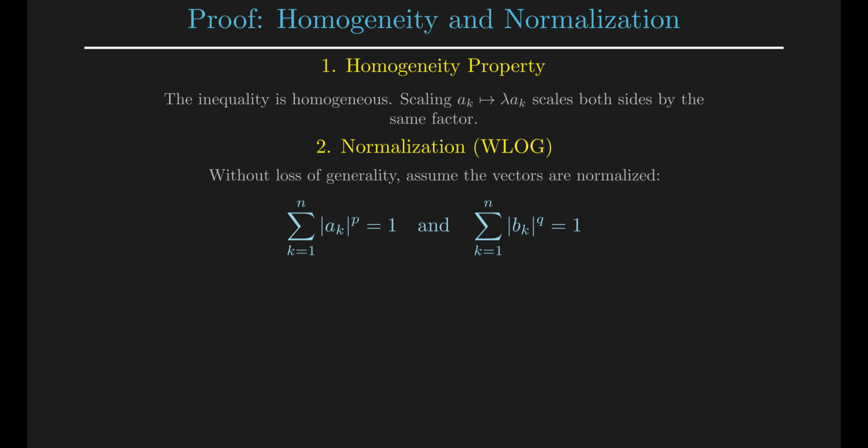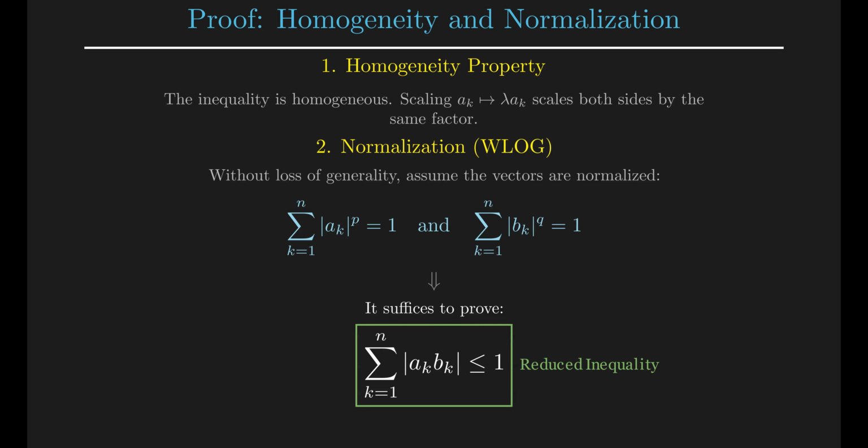Without loss of generality, we assume the vectors are normalized. This means we set the sum of the absolute values of a sub k to the power of p equal to 1. And similarly for b sub k. Under this assumption, our goal simplifies significantly. It suffices to prove that the sum of the absolute products is less than or equal to 1.